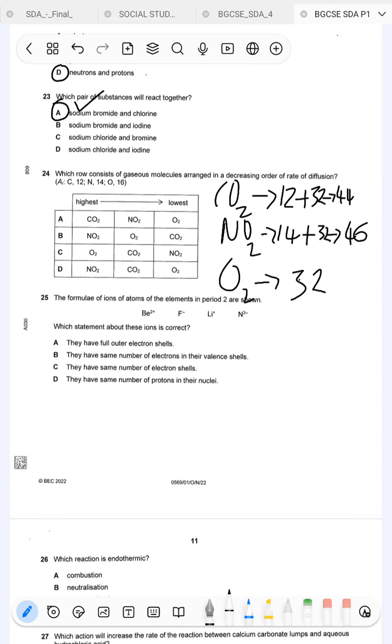Which one is going to be the fastest? Remember we go from the highest rate of diffusion to the lowest rate of diffusion. The highest rate of diffusion is going to be the smallest MR. So this will be first, then this will be second, and then nitrogen dioxide will be the last. So we go to our options. We're looking for an answer that starts with O2. This is the only answer, followed by CO2, followed by NO2. So the answer is going to be C.